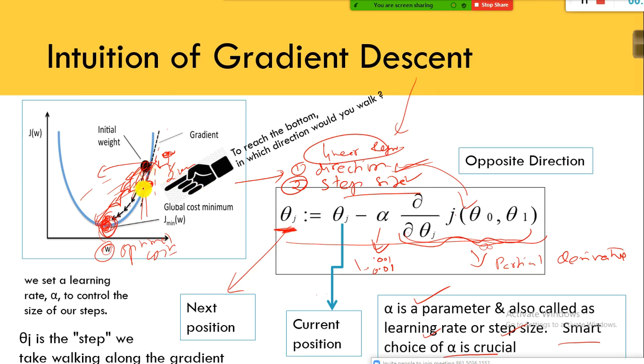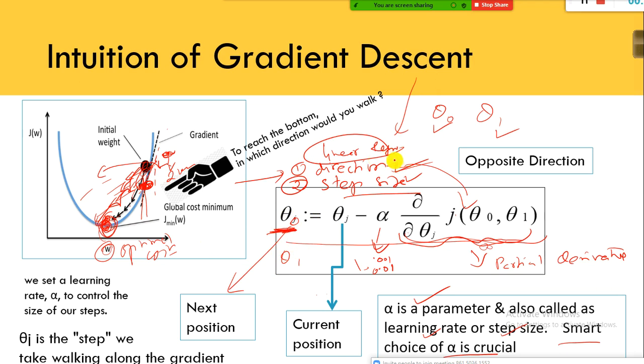For each and every step you need to update the value for the theta. In our case, we have theta naught and theta 1. Theta naught is the intercept, theta 1 is the slope, right? Similarly for theta 1 also we need to find out. Here J is nothing but theta 0 and theta 1, right? So for each and every step you need to update the values for theta naught and theta 1. Like in the case of k-means, we have the assignment step and update step. It is not the same as that, but in each and every iteration you need to update the parameters here to get to know the next position.